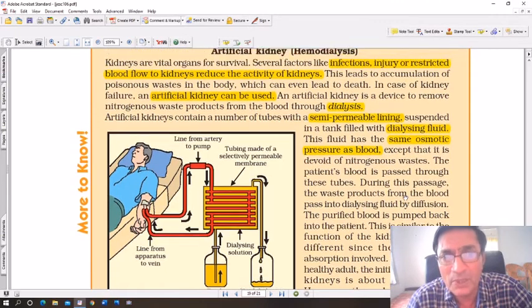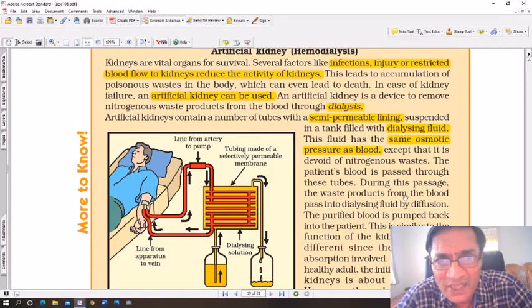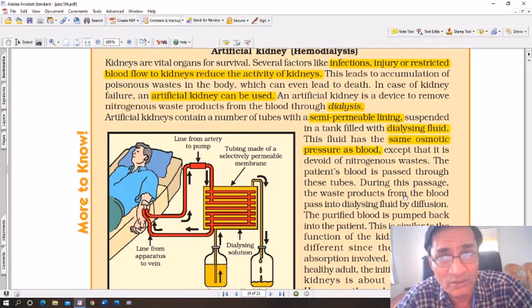But some patients require this because their kidneys are not doing well. Kidneys are vital organs for survival. Several factors like infections, injury, or restricted blood flow to kidneys reduce the activity of the kidneys. This leads to accumulation of poisonous or toxic waste in the body, which can even lead to death. It is a poison. It has to be removed from the body.